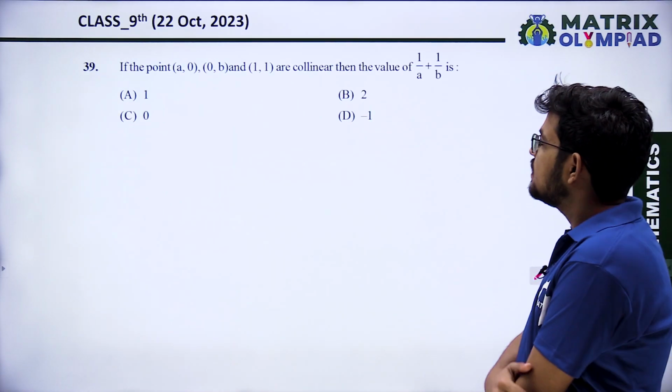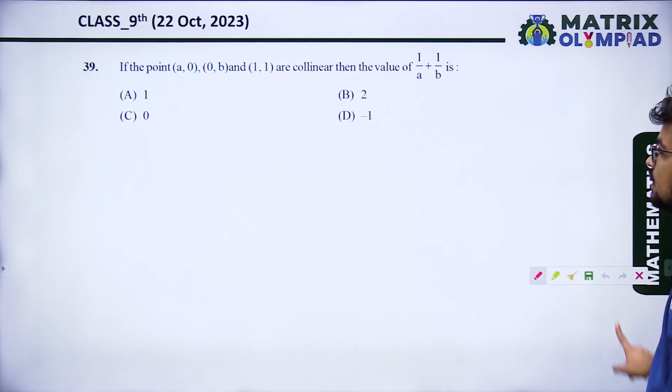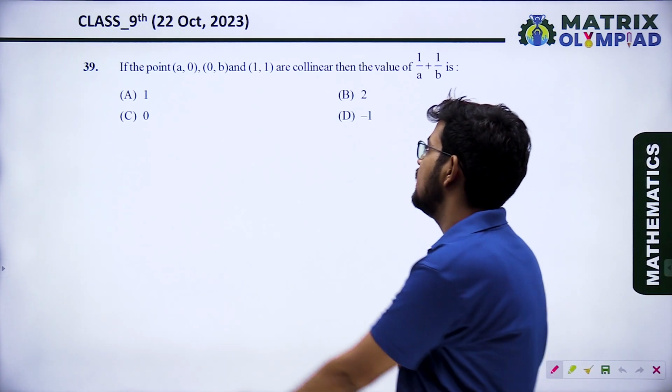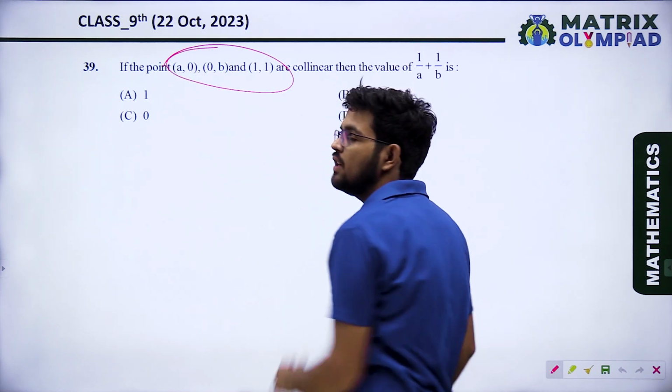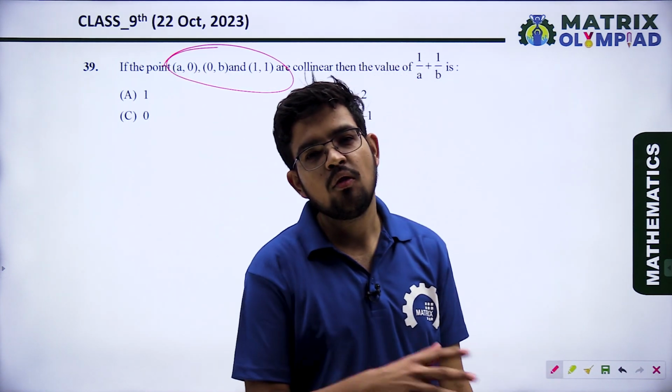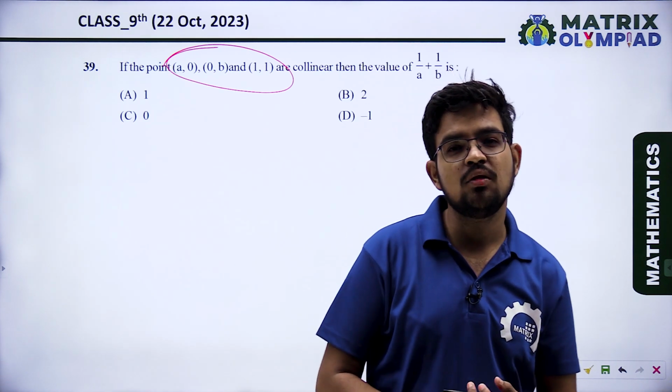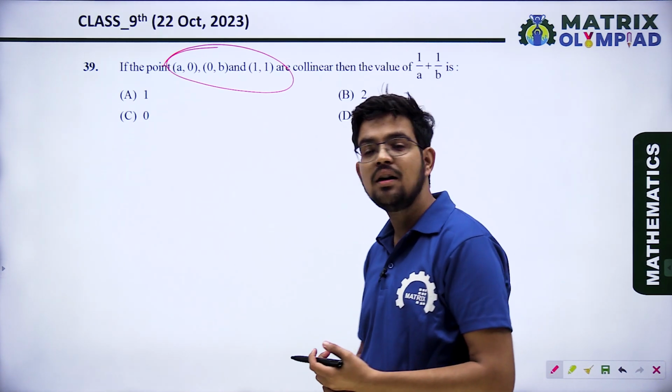If the points (a, 0), (0, b) and (1, 1) are collinear. If 3 points are collinear, what will be the area formed by these 3 points? The area formed by these 3 points will be 0. So the area of the triangle will be 0.